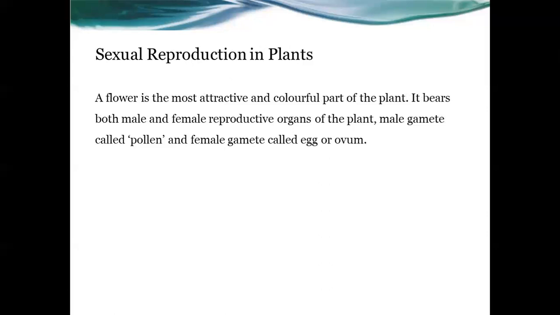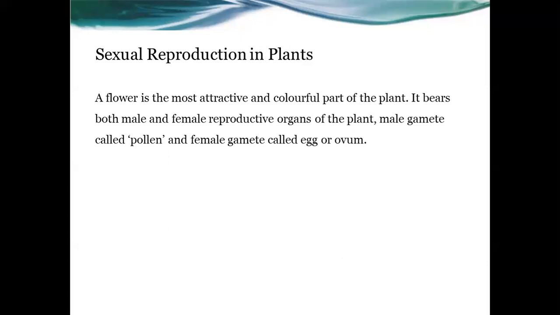Then the last one was vegetative propagation, which has two types, natural vegetative propagation and artificial vegetative propagation, and both were explained with different examples.